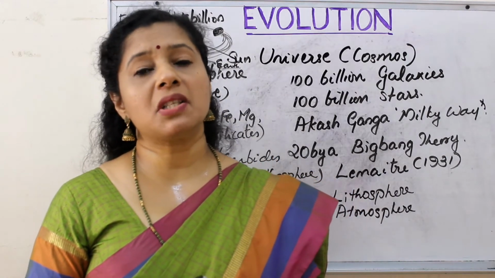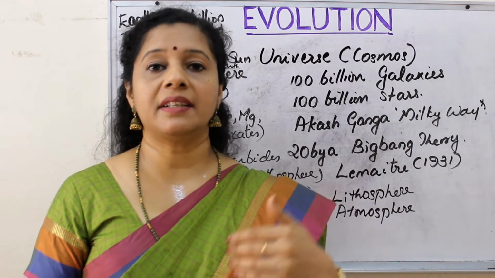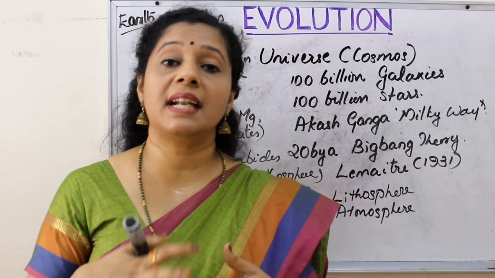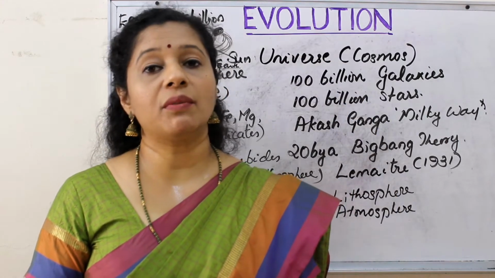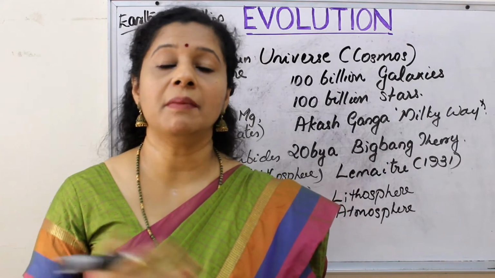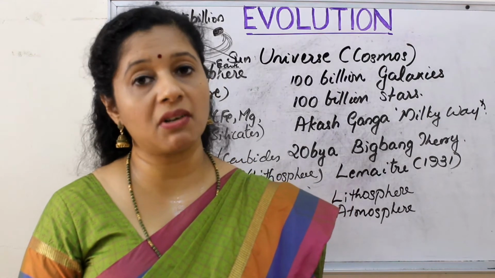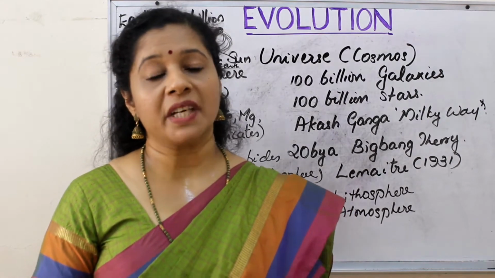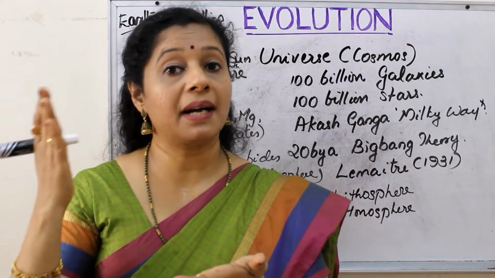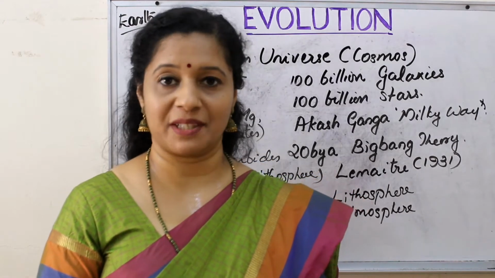This water vapor would immediately split to form hydrogen and oxygen, and hydrogen, being lighter, escaped into the atmosphere, whereas oxygen also could not stay as molecular oxygen. So immediately what would it do? It would combine with other elements, with carbon to form methane, or with nitrogen to form ammonia, and all different compounds were formed. Also some oxygen split to become nascent oxygen. That nascent oxygen combined with molecular oxygen to form the ozone layer. So the ozone layer also formed.